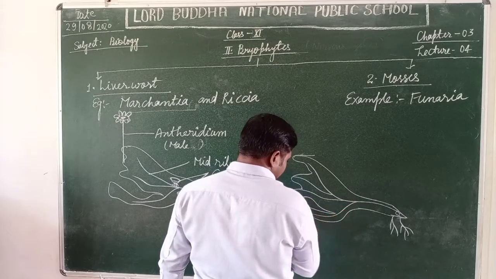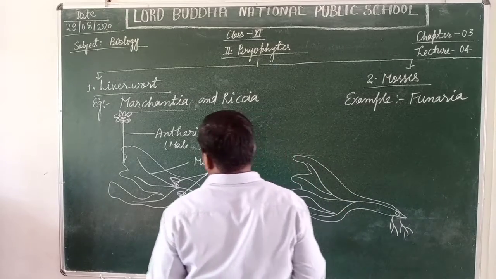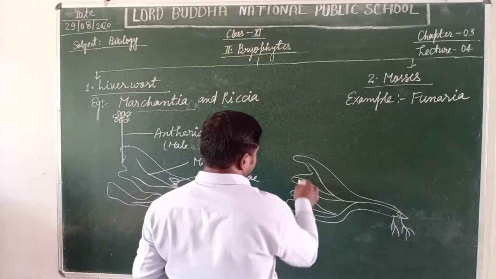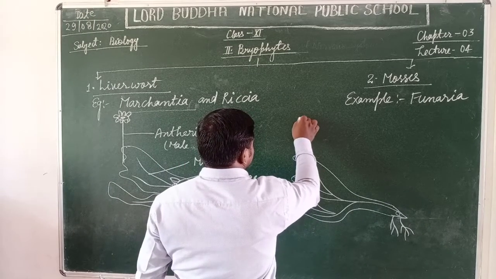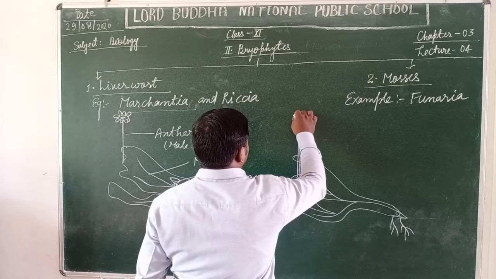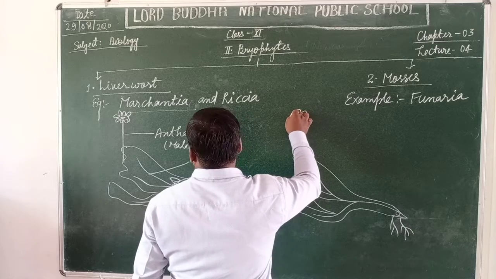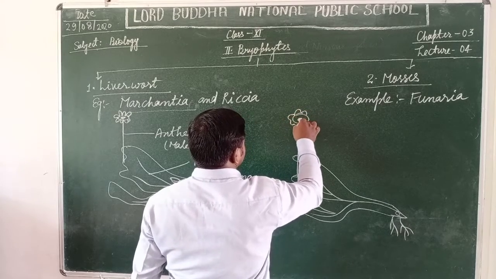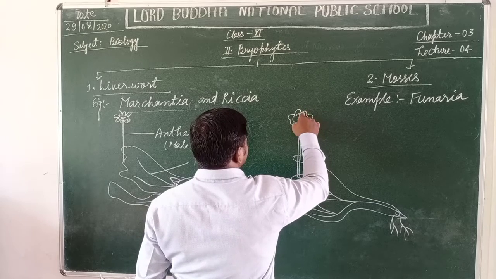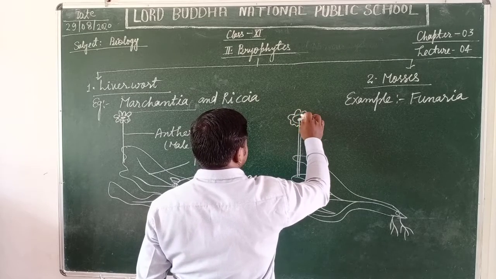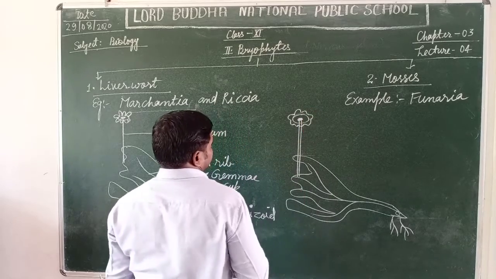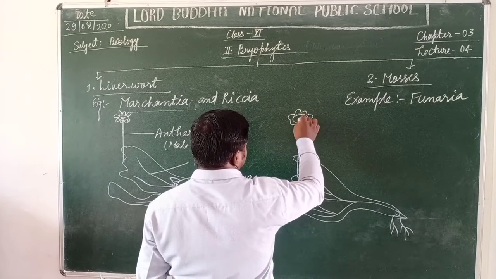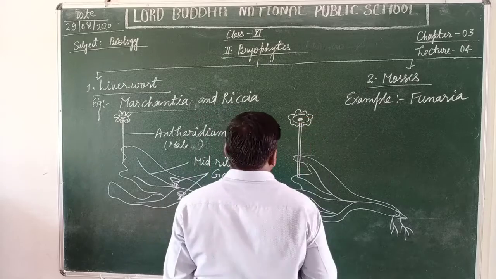The only difference between them is the presence of antheridium and archegonia. Its archegonium is somewhat flattened and has a receptacle-like structure, just like the stigma in higher plants.